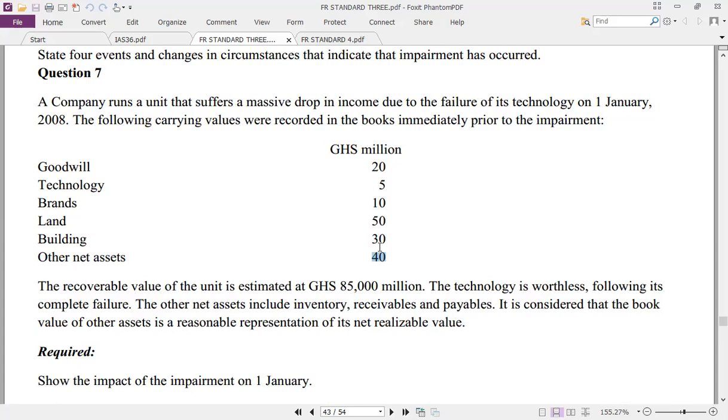First, out of the 70, goodwill should go, so 20 is gone, leaving 50. The next one is the obviously impaired asset, or worthless. That is technology. So technology will go in for 5. So what is left is 45. Then you prorate the remainder, the 45, on the basis of the remaining assets. That is how we will go about it.